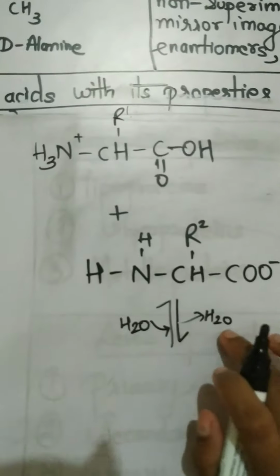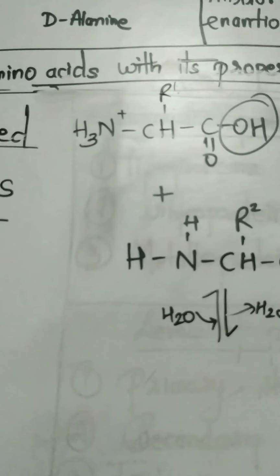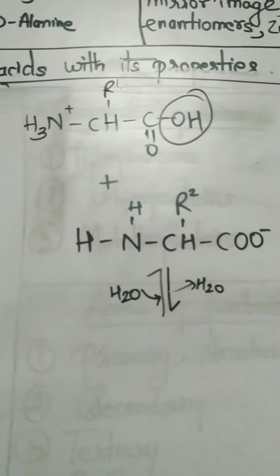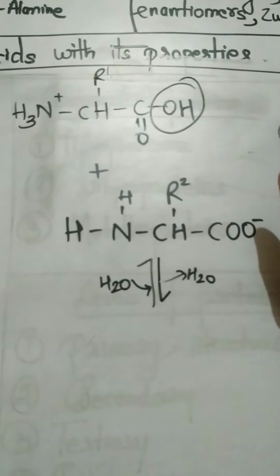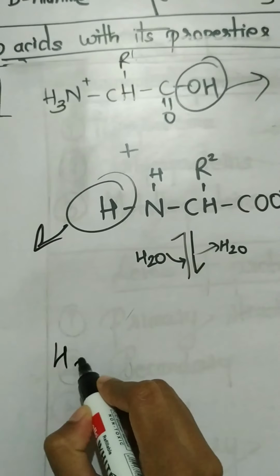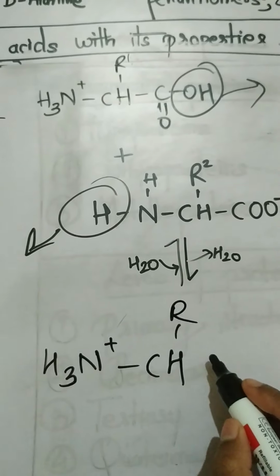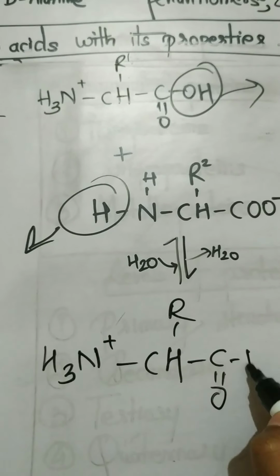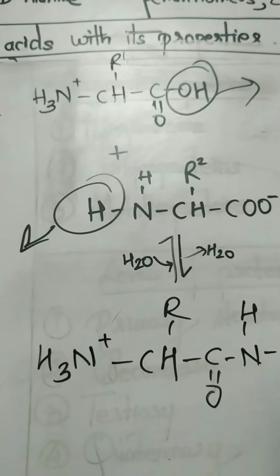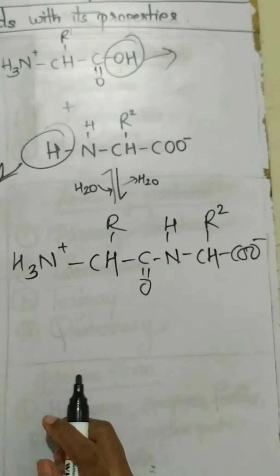So this is the type of linkage we took. We took two amino acids. From one amino acid the OH is removed, and from the second the H is removed, and a polypeptide chain is formed.